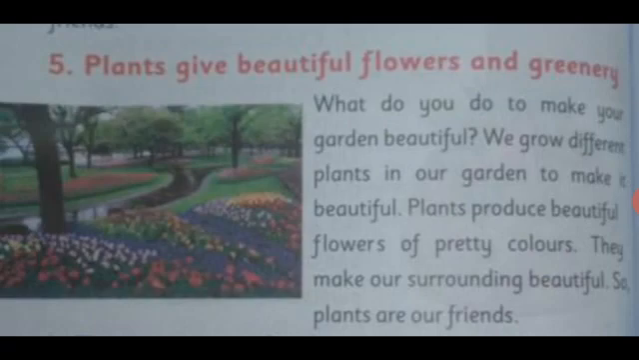Now next we have plants give beautiful flowers and greenery. What do you do to make your garden beautiful? We grow different plants in our garden to make it beautiful. Plants produce beautiful flowers of pretty colors. They make our surroundings beautiful, so plants are our friends. See students, plants also make our surroundings beautiful. If we want to make our garden beautiful, what will we do? We will grow plants because they produce beautiful flowers of different colors and their smell is also very pleasant.